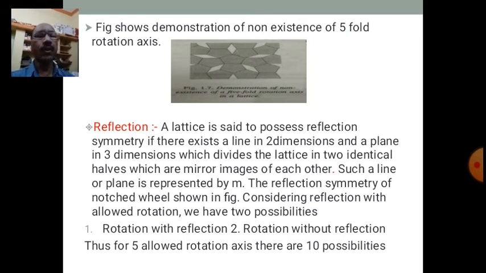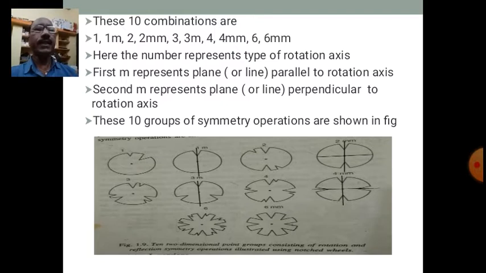Similarly, three-fold rotation without reflection, three-fold rotation with reflection, four-fold rotation without reflection, four-fold rotation with reflection and six-fold rotation without reflection and six-fold rotation with reflection.